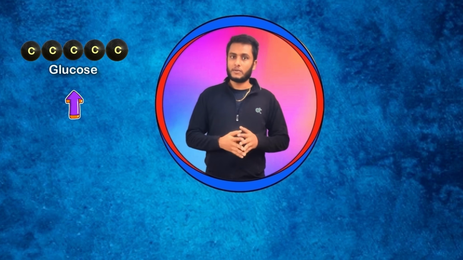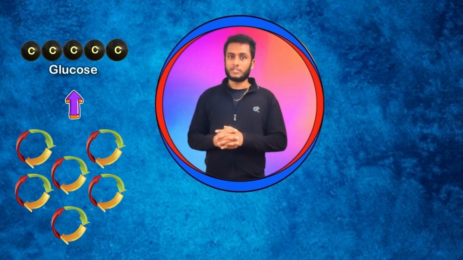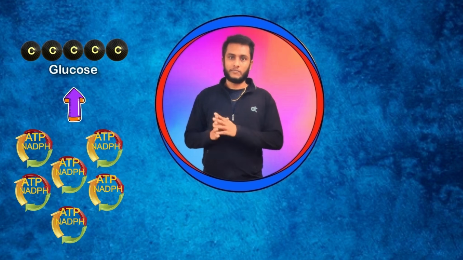So what is the outcome of this reaction? To make 1 molecule of glucose that is of 6 carbon, we need to run 6 cycles together. And for these, total 18 ATP and 12 NADPH are utilized. And finally,